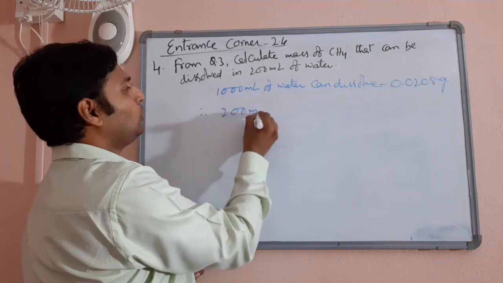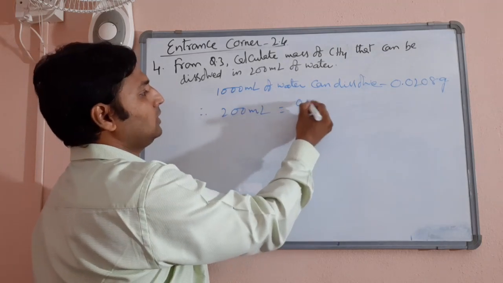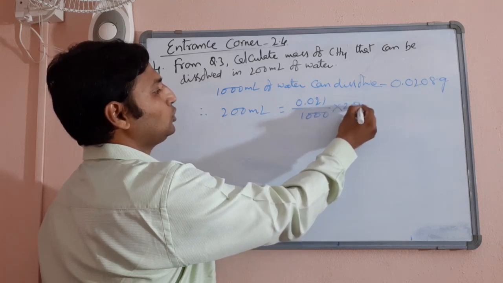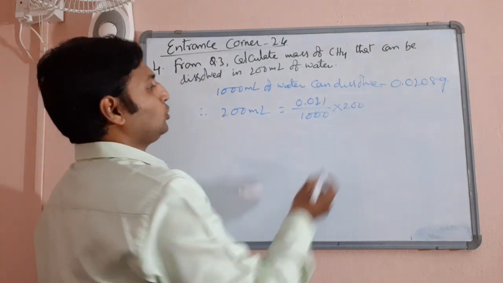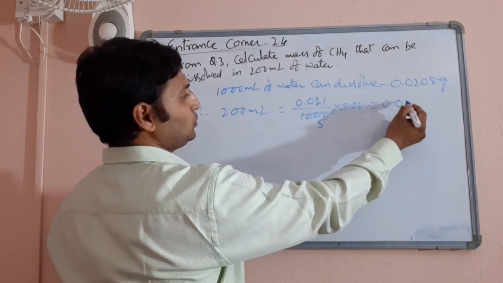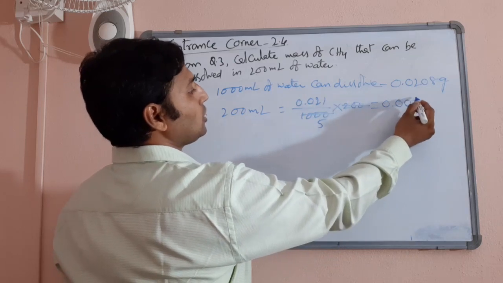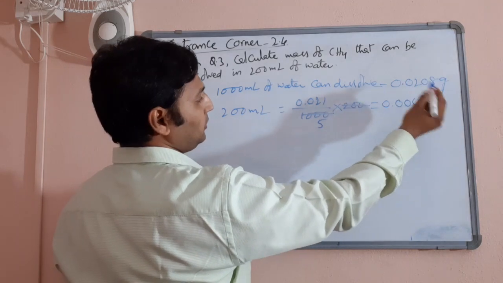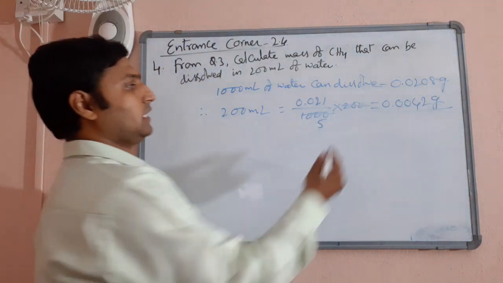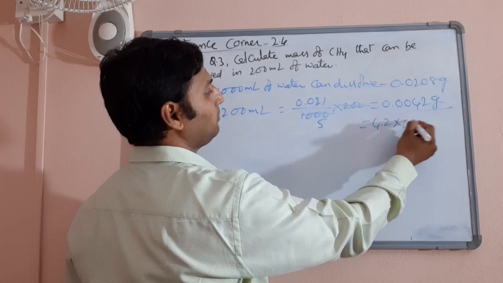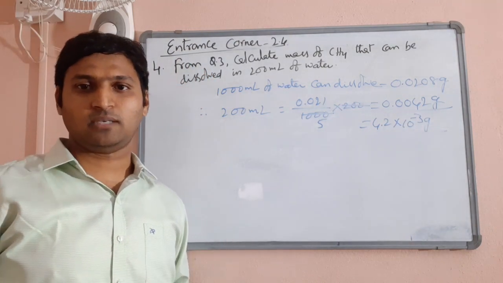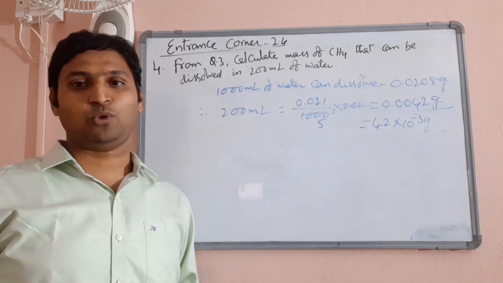Therefore, 200 ml can dissolve how many grams? 0.021 divided by 1000 into 200. 200 will divide 1000 5 times, and 5 will divide this one 0.0042 grams. That can be simply written as 4.2 into 10 power minus 3 grams. So whatever the options were given to you. So it was a very simple problem. Let us not spend any more time on that.